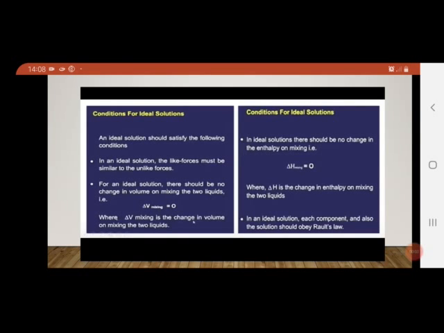For an ideal solution, the like forces must be similar to the unlike forces. For an ideal solution, there should be no change in volume on mixing of the two liquids. For example, for solutions A and B, on mixing there should be no change in volume, that means neither increase nor decrease in volume. In an ideal solution, there should be no change in enthalpy on mixing, that is, delta H mixing is equal to 0. Delta H is the change in enthalpy on the mixing of two liquids. In an ideal solution, each component and also the solution should obey Raoult's law.